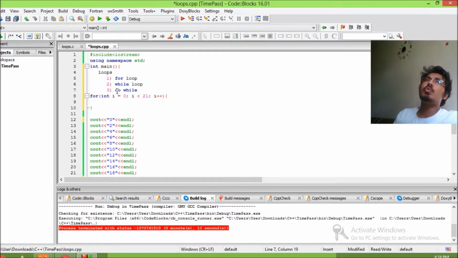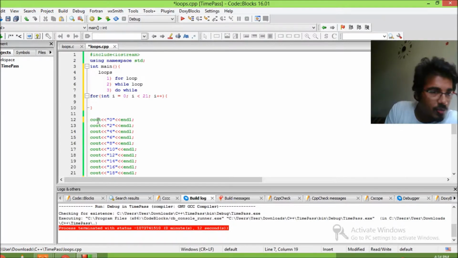And whenever you are writing a code, writing a program, and you realize that you're writing code more than once, or you feel like your code is repeating, you should always think about loops. If my code is repeating, there should be another way through which I could shorten the amount of code I'm writing. And that is possible by using loops. Most of the time, when you say to yourself that I think I'm repeating code more than once, so there should be a shorter way to do it, the answer would be loops. Loops are the shorter way.